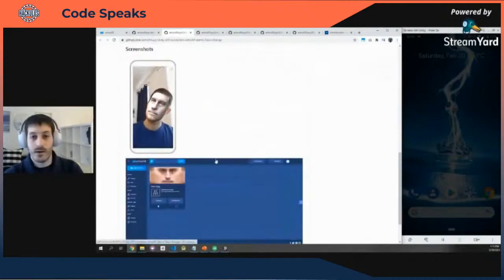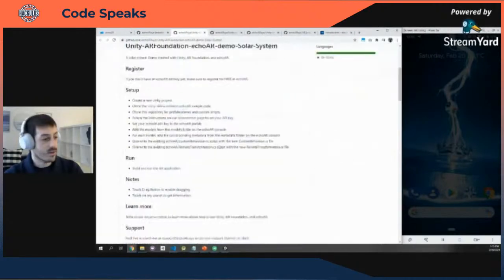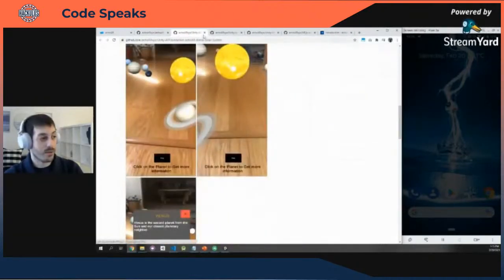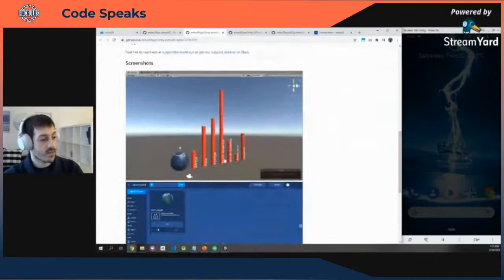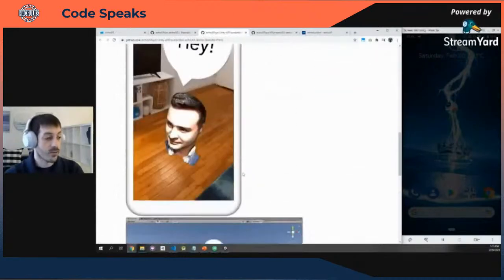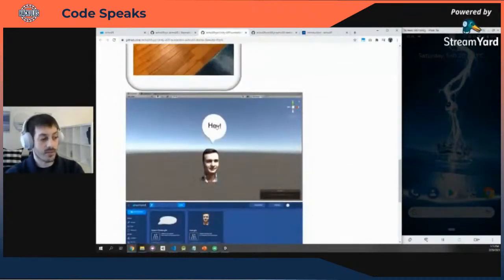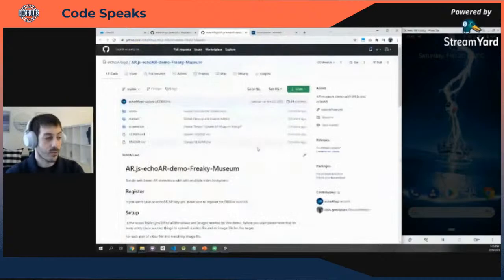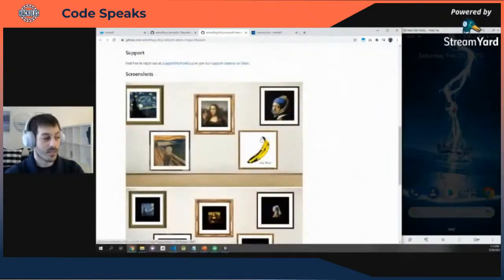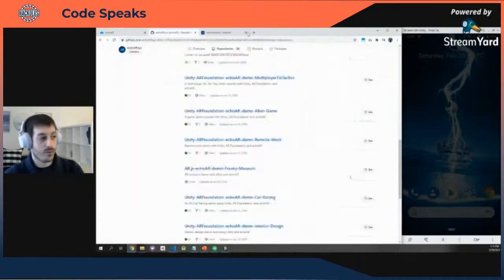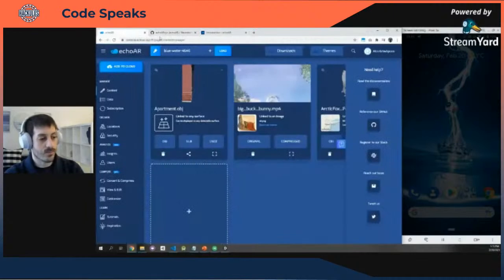Here's a face swap demo that you can utilize. Here's a solar system educational app that you can build. Here's a visualizer for COVID-19 spread that later we're going to build together. A remote work demo where you can have holograms of people with different texts. So many really cool use cases. Here's another example that uses image recognition, bringing images to life. So definitely check it out through our GitHub page. It's really an important resource.